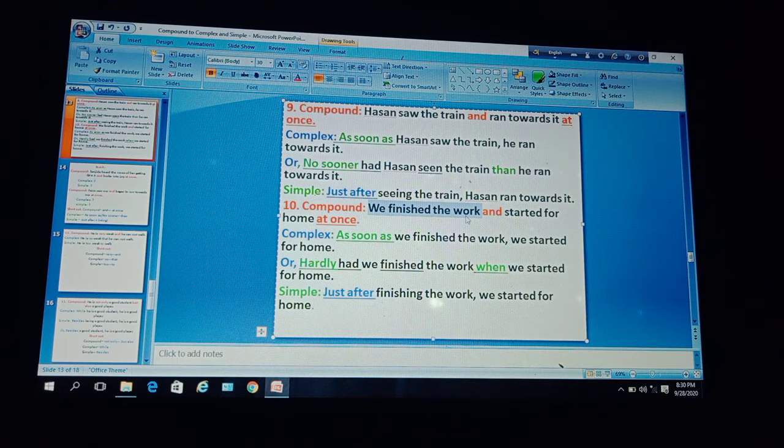We have to change this clause to a phrase with the help of just after finishing the work. Then the next clause, started for home at once. So we have to use we here, then we started for home. So the simple sentence is, just after finishing the work we started for home.